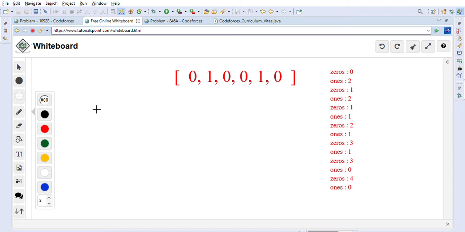So that is the condition, right? First we will just go through this visually, and then we will formulate the algorithm to solve this problem.